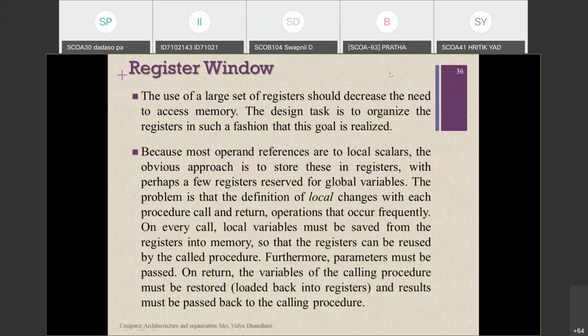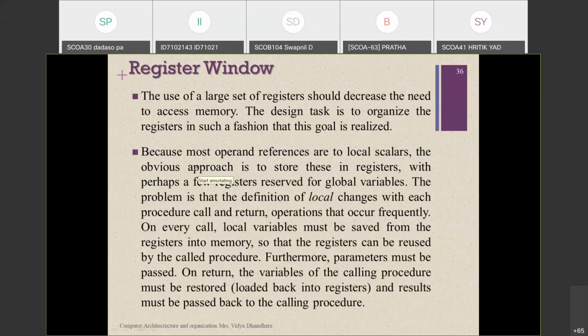Now, whenever we are generating the register window, what is going to happen? If you use a large number of registers, that should decrease the need to access the main memory. If you have a large number of registers in the processor, they hold the current value or current result of the processor.